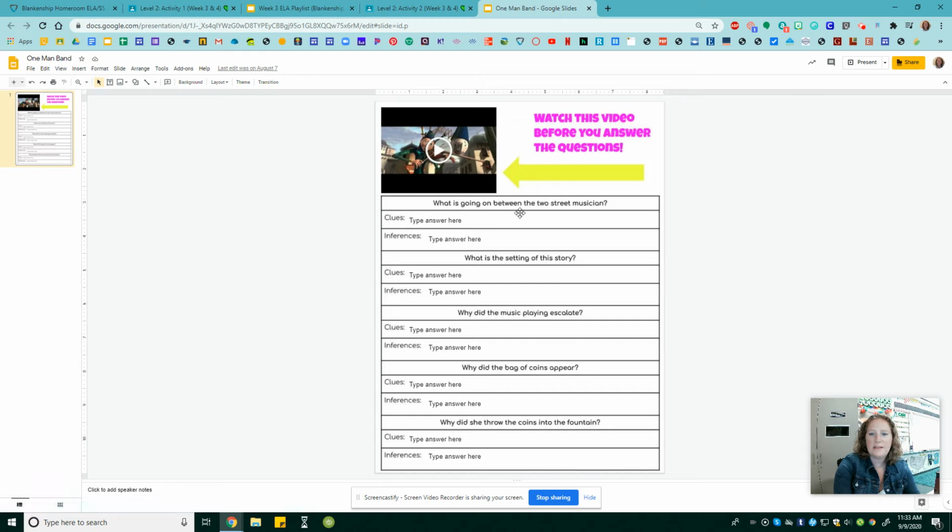What is going on between the two street musicians? What is the setting? Why did the music playing escalate? So answer these questions. And you have to put in clues and then your inference. So your inference is that background knowledge you have where you're able to put some clues together to form an inference.